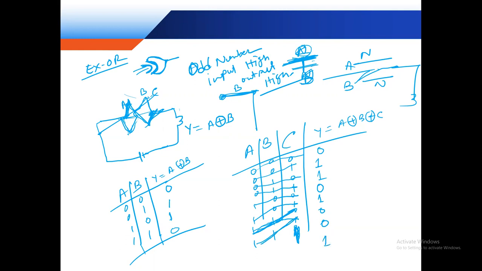One. So our logic: even number, output low; any odd number of inputs high, output high. Means odd circuit, if three inputs, so three inputs are short. This is C. Clear? So this is the exclusive logic: odd number of inputs high, output high.